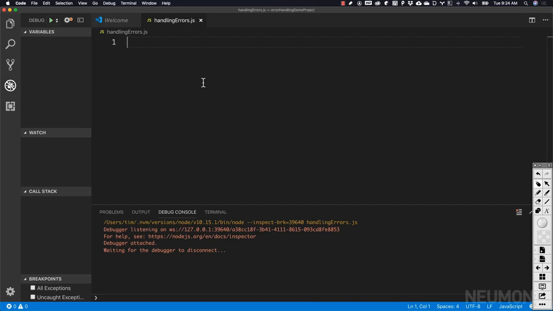A really important concept that we need to cover is handling errors. Now we may ask ourselves, what is an error? And we may also hear the term exception. So error and exception, what are they and why do I need to worry about them?